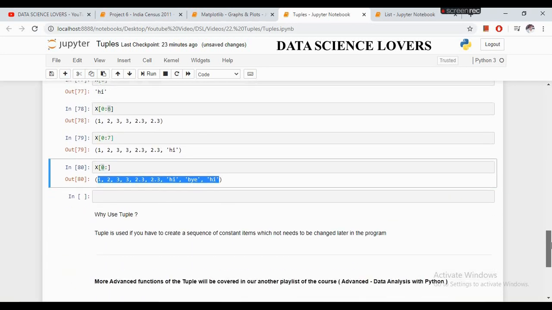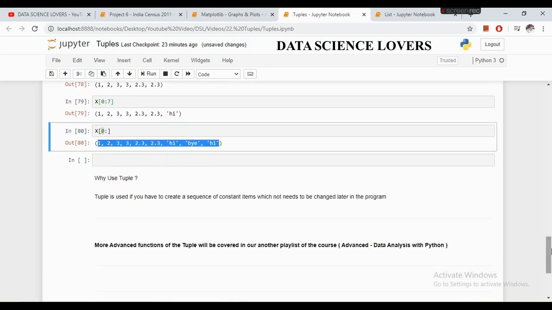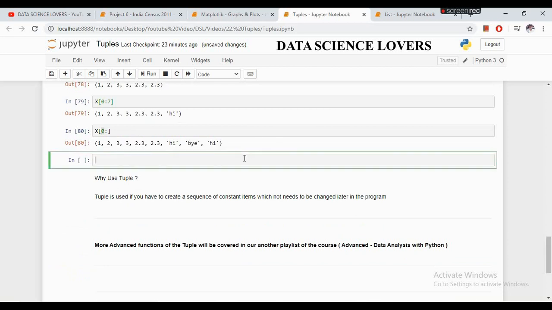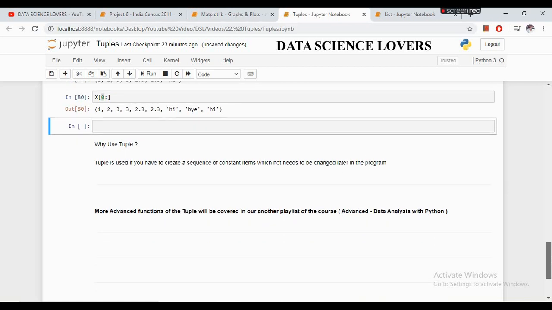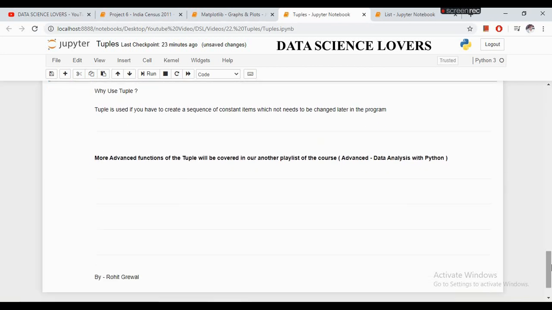Now, why do we use a tuple? A tuple is used if you have to create a sequence of constant items which need not be changed later in the program. This is the main benefit of the tuple. More advanced functions of the tuple will be covered in our other playlist of the course, which is Advanced Data Analysis with Python.